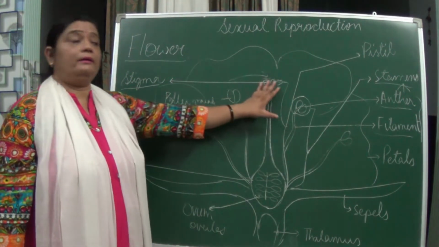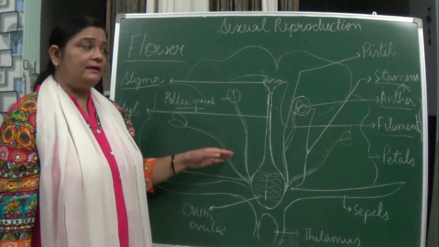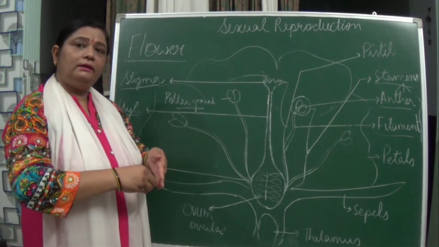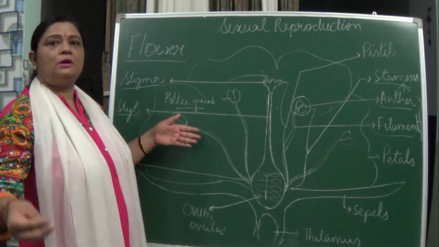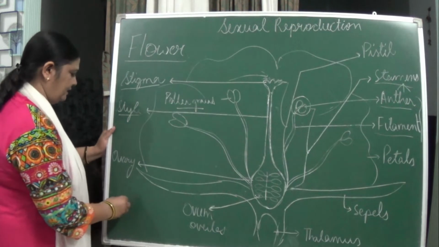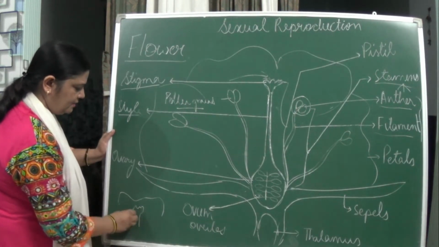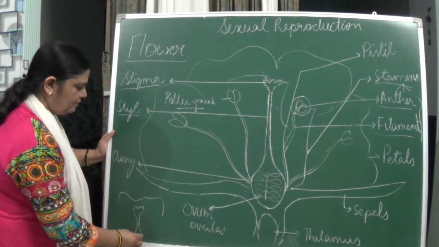I am showing you this in one flower only, but it can take place in different flowers of the same plant. Suppose this is one flower, and another flower is here. And here also what is present? The female reproductive part.